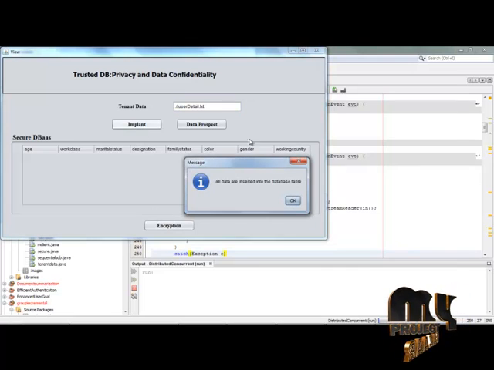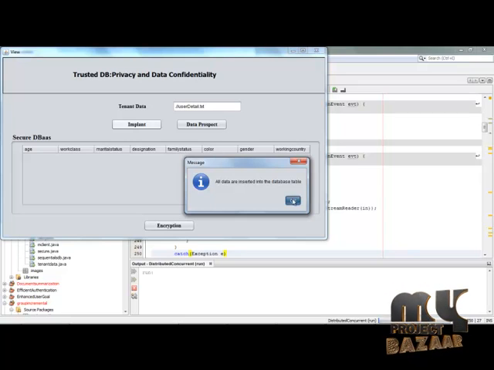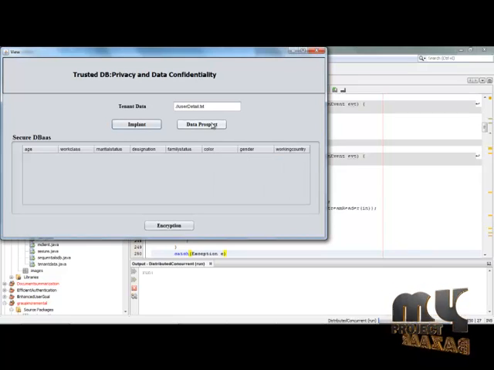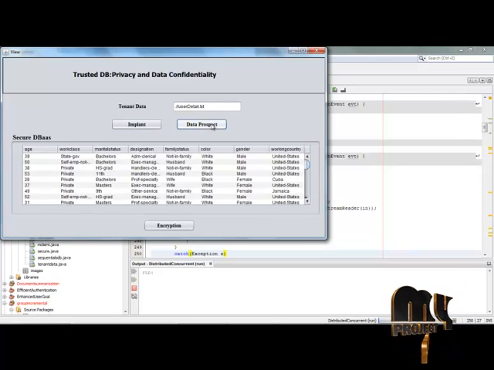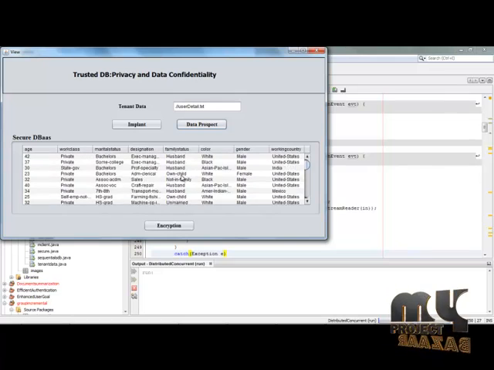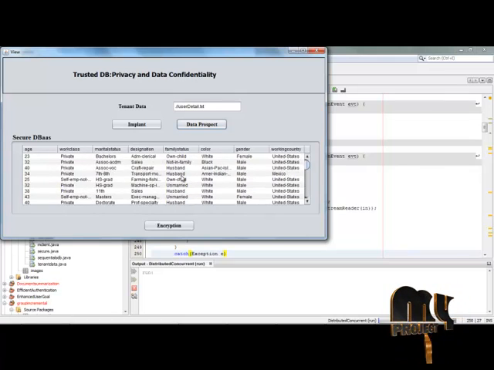This implant data processes the file. Simply click this data, and it implants the data in the database. Simply press the OK option, and then click the data prospect option. After clicking this option, the data is inserted in the database and separated as segmented fields, and this is displayed on the screen. After viewing this data in segmented form from our database, we are going to perform the crypto operations in the next few steps.